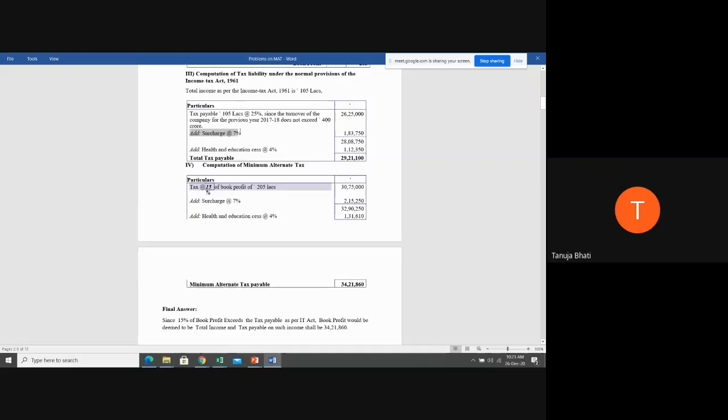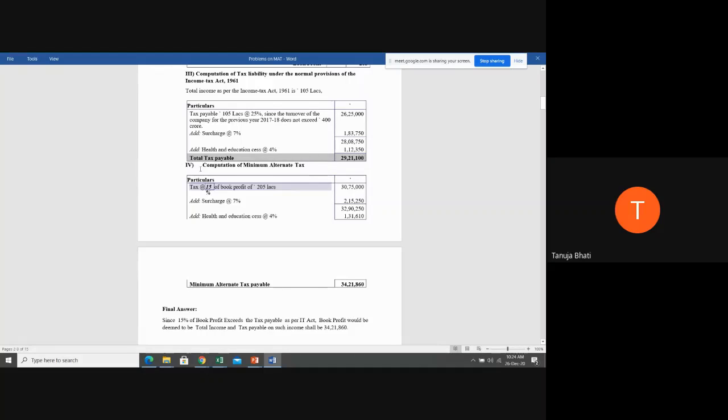On that you will add surcharge of 7%. Why are you adding surcharge of 7%? Simply because your total income is exceeding 1 crore. So surcharge is tax on tax. So you're going to charge surcharge on 26 lakh 25,000, which comes to 1 lakh 83,750. You add both taxes, you get 28 lakh 8,750. On that you need to add health and education cess at the rate of 4%. After adding, you get the total tax payable as per income tax.